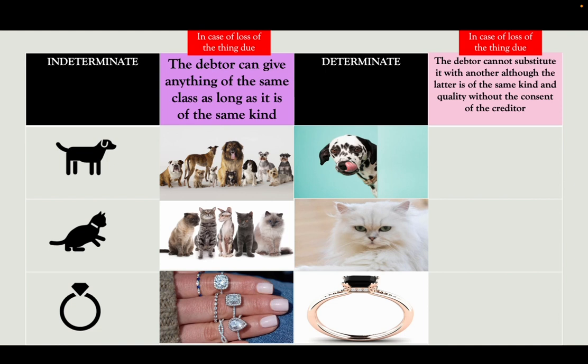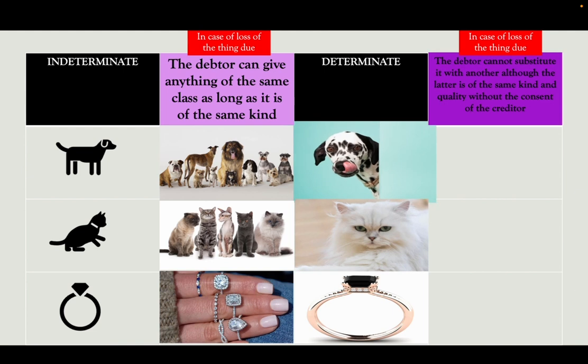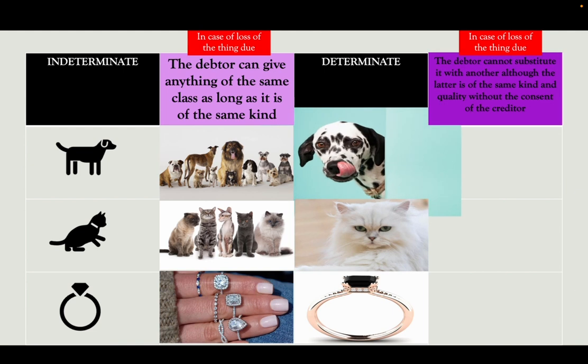Okay? However, if I say, day na maligya kog Dalmatian nga iro, it is a determinate thing. Pwede ba nako siya ilisan og German Shepherd? No. Because the debtor cannot substitute it with another, although the latter is of the same kind and quality without the consent of the creditor. So, dili nimo siya pwede ilisan kung wala ka na nanghid sa creditor.